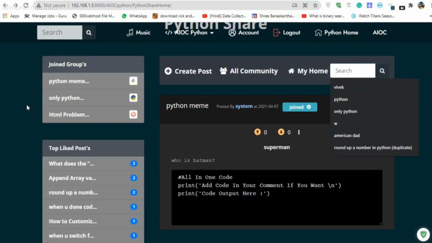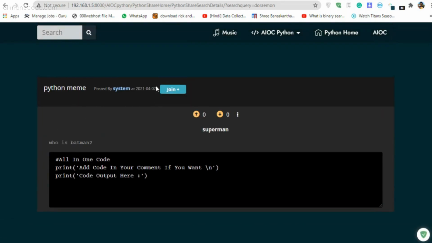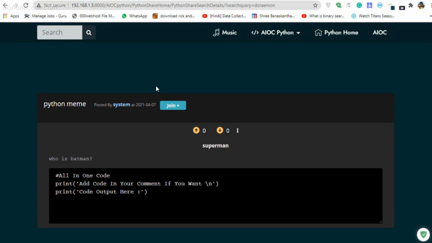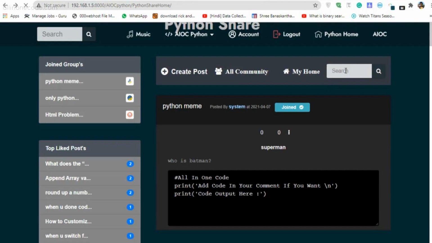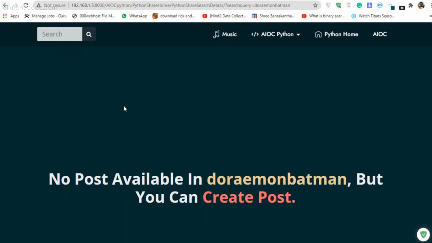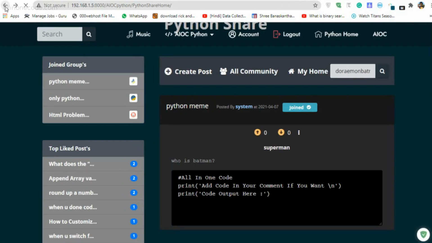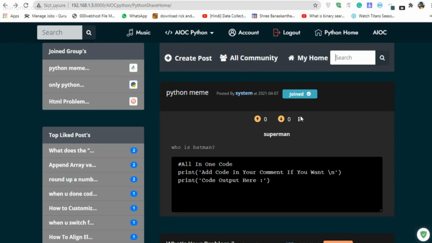So now let's quickly search Doraemon. Let's see if it is working or not. As you can see, I got this because I added the tag in that particular Superman post. Now let's try to search Batman. Sorry, I got no posts available for Doraemon Batman because I accidentally searched the wrong item. So now that you know how it works, let me just delete this post.